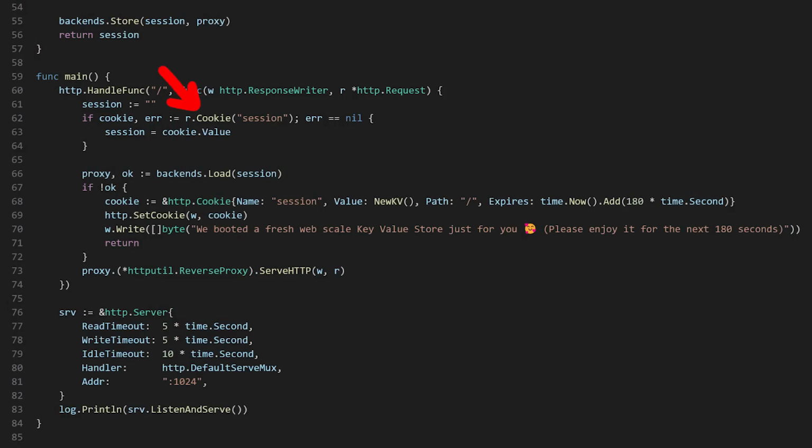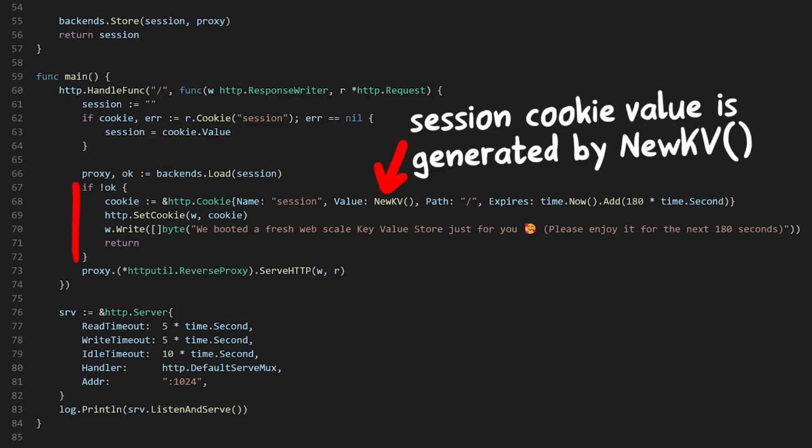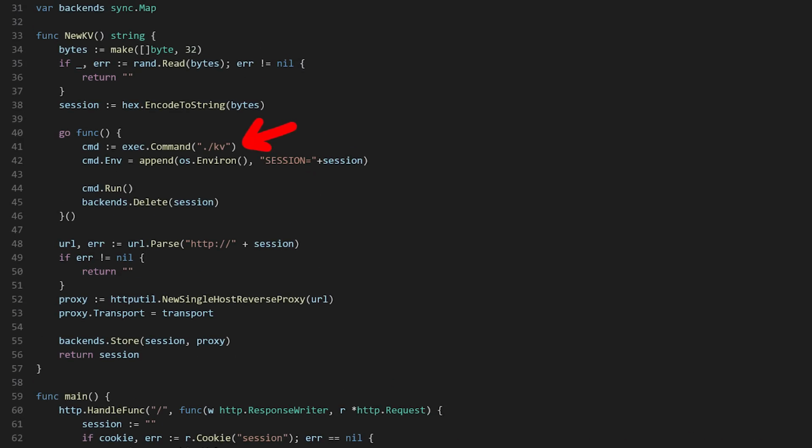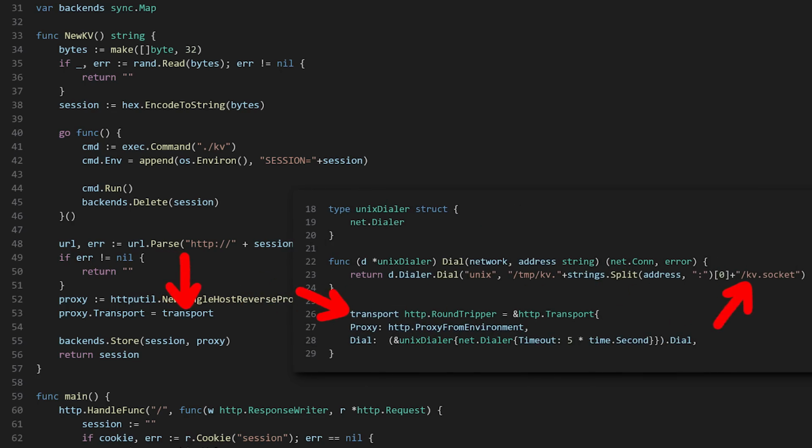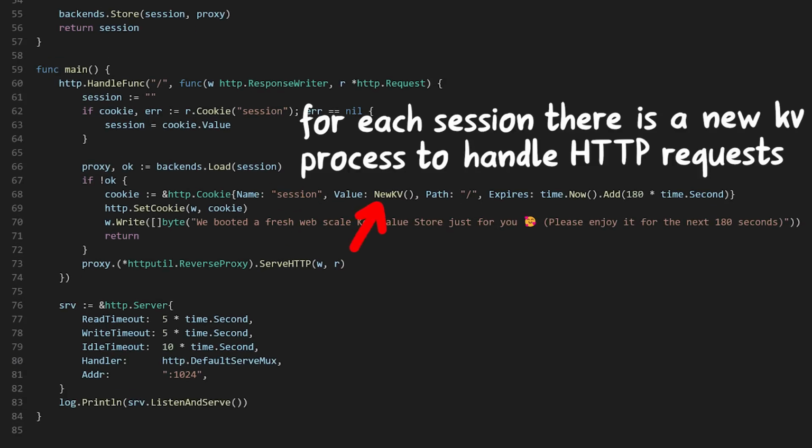If we look closer at the code, if we don't have a session, we can see that the session ID for the cookie is returned by new KV. And in new KV, the KV binary is executed and a proxy is set up with a unique Unix domain socket connection file. So this means for each new session, the frontend creates a new backend process. And given then the session ID in the cookie, it can get the correct proxy backend and route the HTTP requests to the correct KV process by going through the Unix domain socket file.